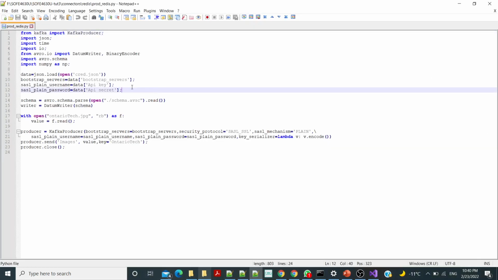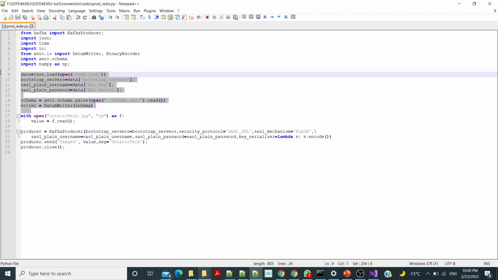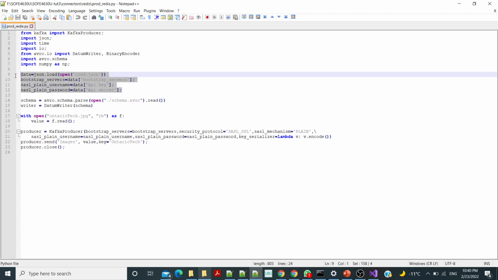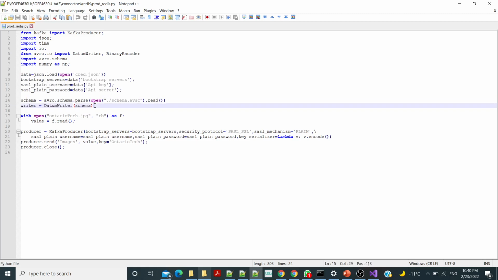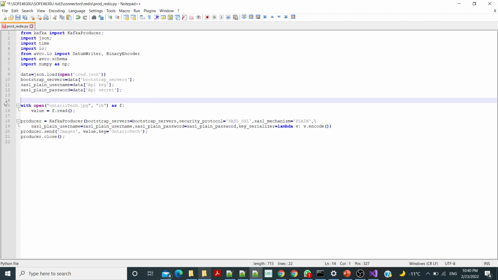Actually we don't need all this. Sorry, we need the credential, but we don't need Avro here because there is no schema.